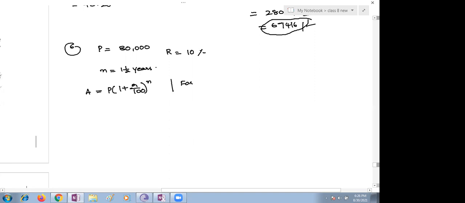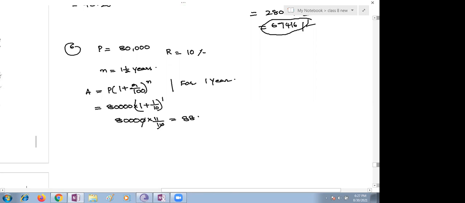So 80,000 multiplied by 1 plus 10 by 100, whole to the power 1. It is nothing but 11 by 10, right, children? Yes, ma'am, 11 by 10. Substitute and simplify: 8,000 into 11.